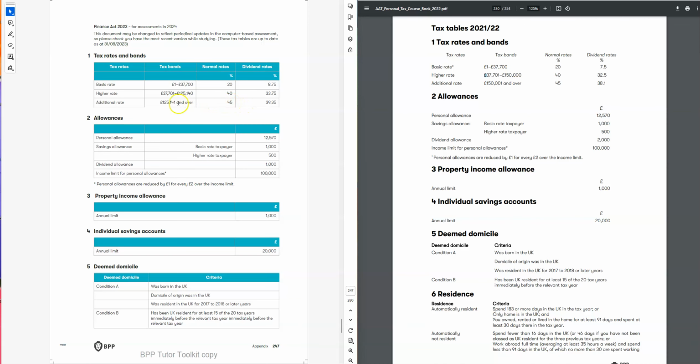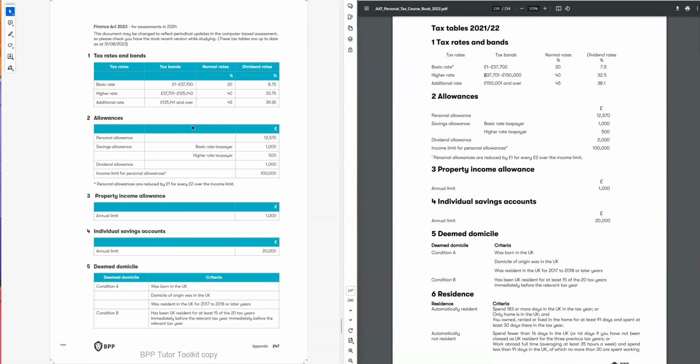The rate remains same, but the band is changed, and also the dividend rate increased to 39.35%.